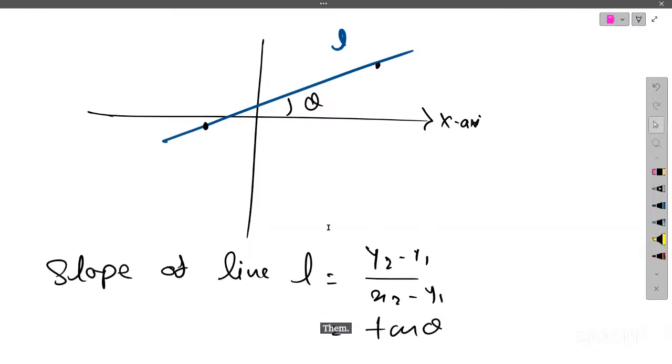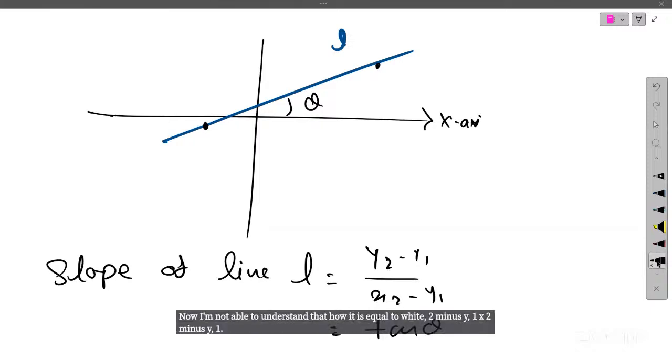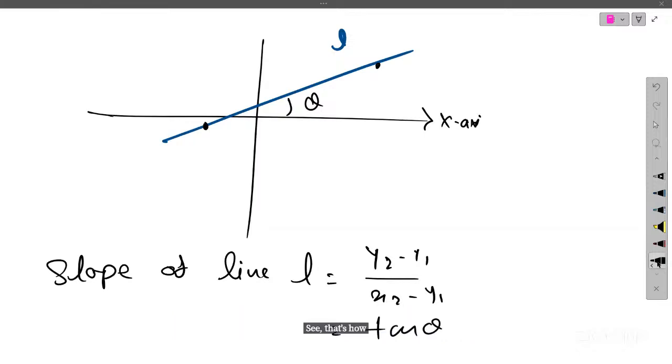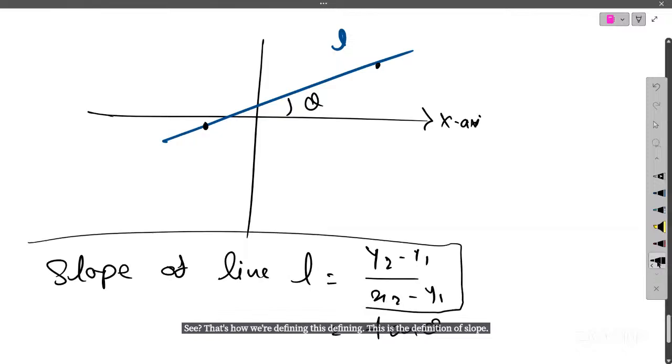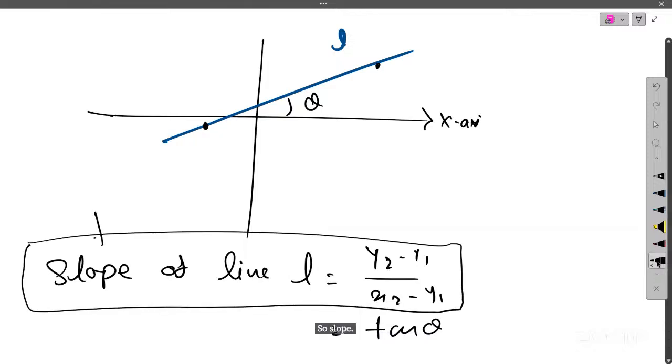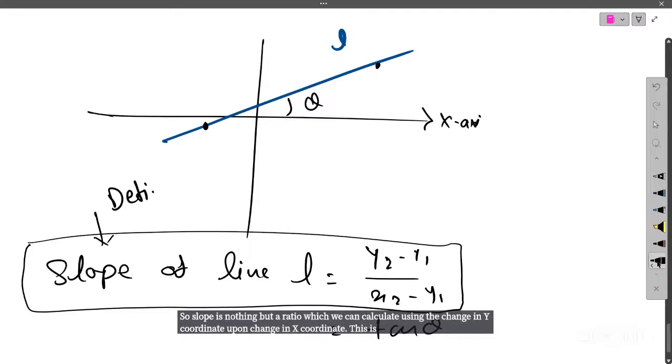Okay, fine. Yes, thank you. Yes, Radhika. Ma'am, I can't understand how it is equal to y2 minus y1 upon x2 minus x1. See, that's how we define the slope. This is the definition of slope. Slope is a ratio which we calculate using the change in y coordinate upon the change in x coordinate.